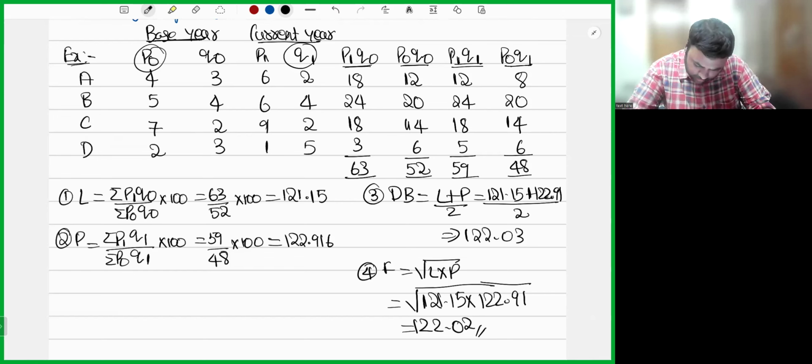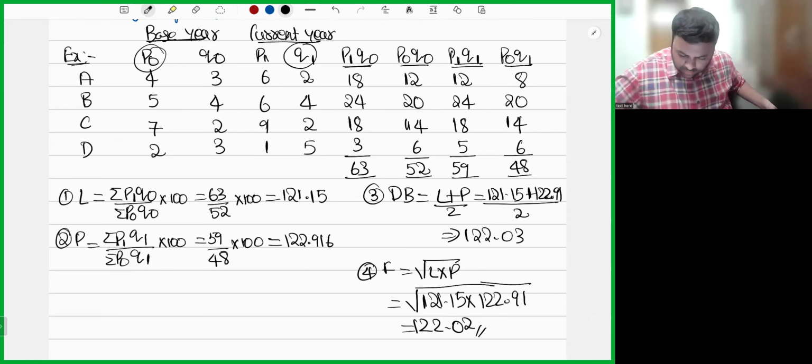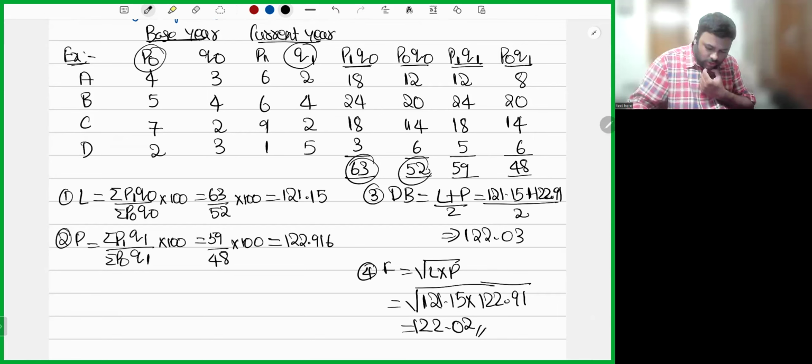Next, 59 divided by 48 into 100, 122.91. 121.15 into 122.91 under root gives 122.02. Just check once whether these values are correct or not, or else we'll proceed further.